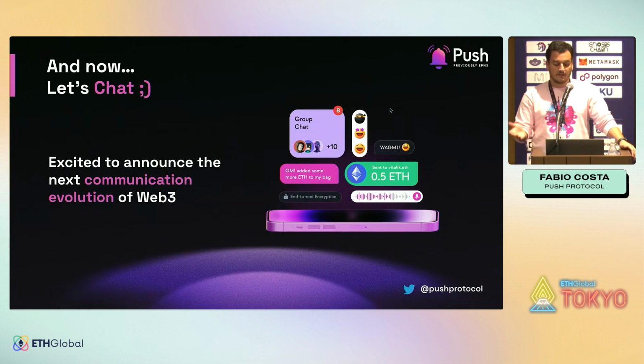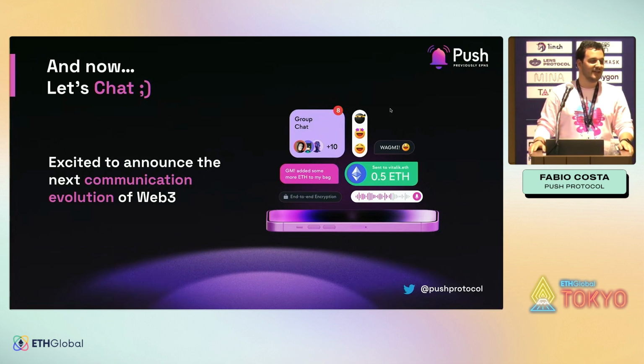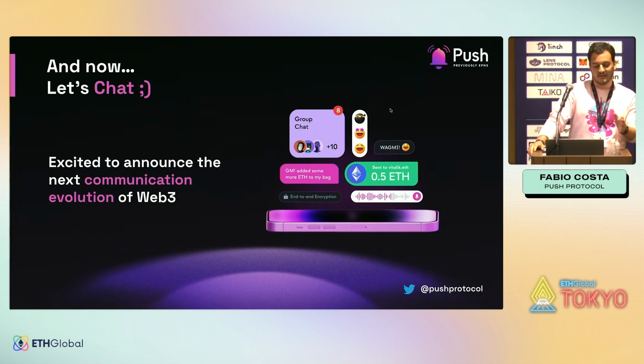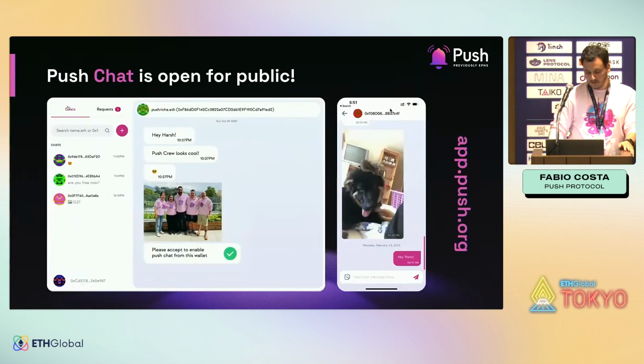So as I said, Push Protocol started as a hackathon project in ETHGlobal, just a normal project. And we have been building for almost 3 years already. We started with notifications, but now we have chat. And the thing about chat is that chat has been built on top of this notification layer. And why does it matter and why is it important?